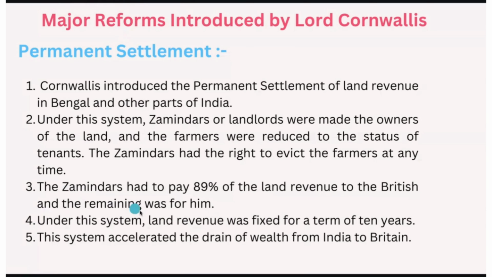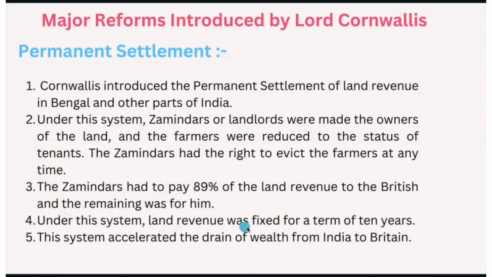Okay, so these Zamindars, if they had 11 parts, out of these 11 parts they used to give 10 by 11 to the East India Company, whereas the remaining one part would be taken by the Zamindar. So the remaining 11% will be taken by the Zamindar, whereas 89% of the land revenue will be taken by the British East India Company.